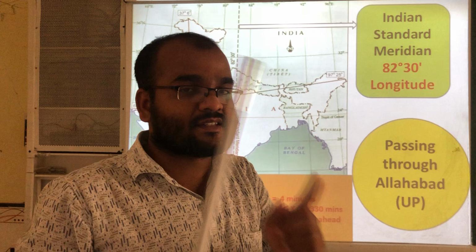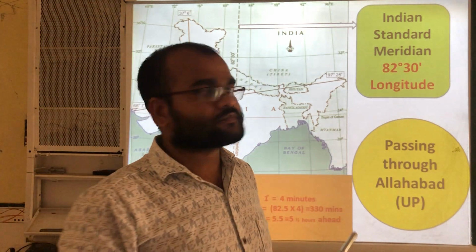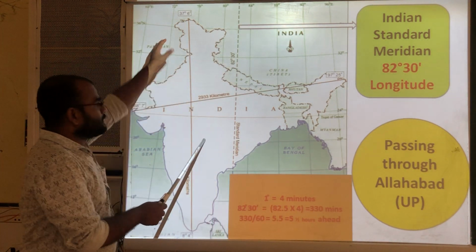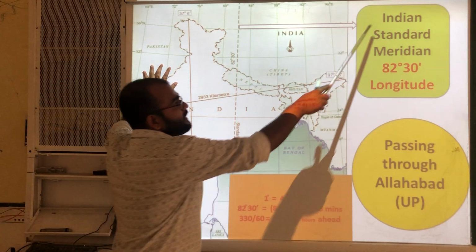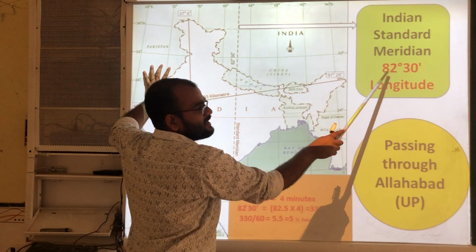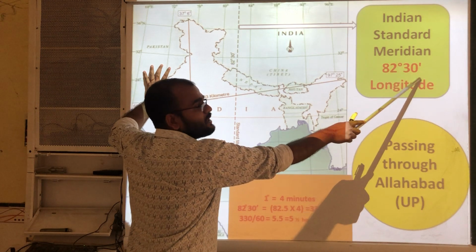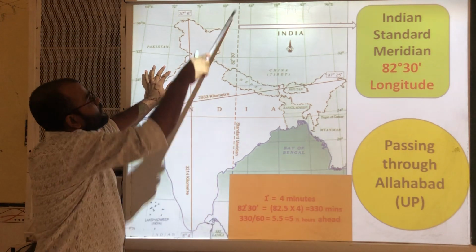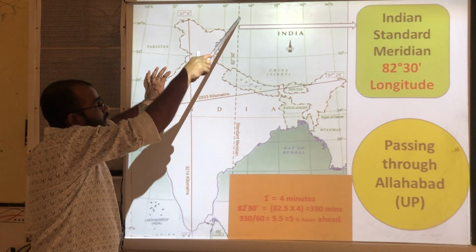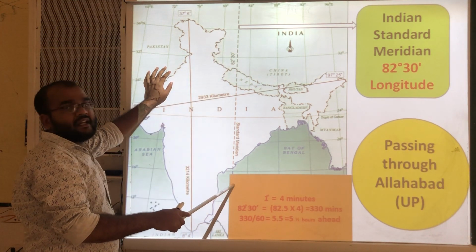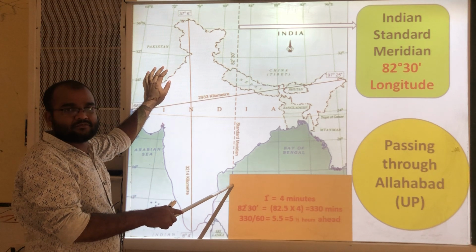Indian Standard Time. See this map. Here the Indian Standard Meridian is 82 degrees 30 minutes longitude. You can see this dotted line. This is called the Indian Standard Meridian.